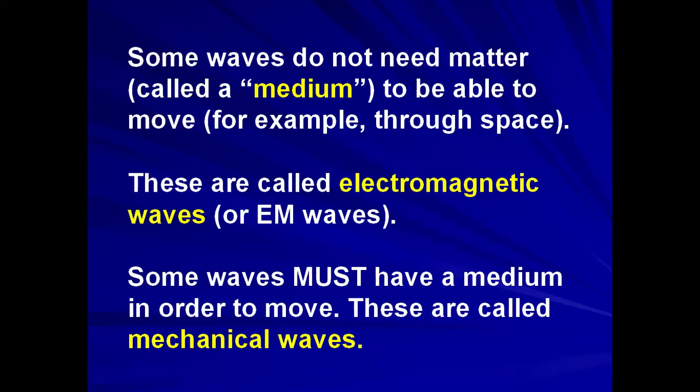Some waves must have a medium in order to move. Suppose sound wave is a mechanical wave because this wave cannot transfer from one place to another without a medium, that means air medium. So sound wave is a mechanical wave.